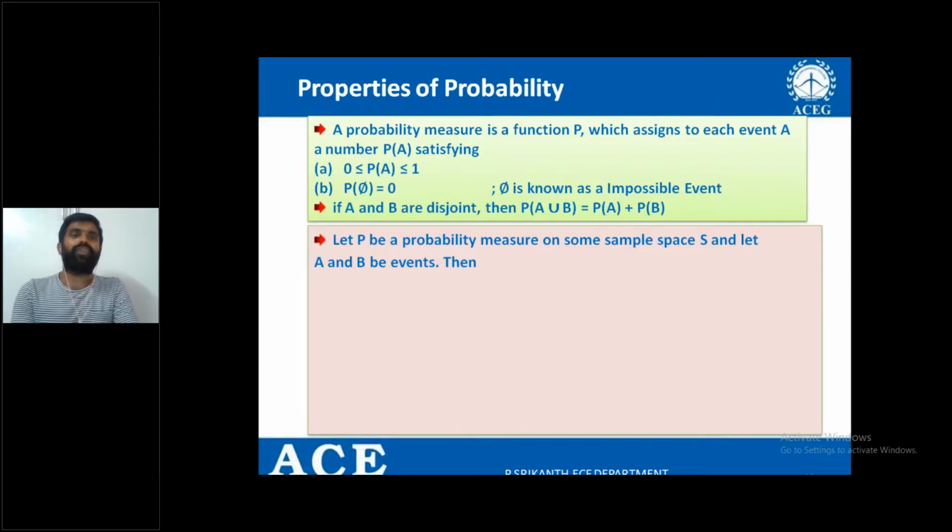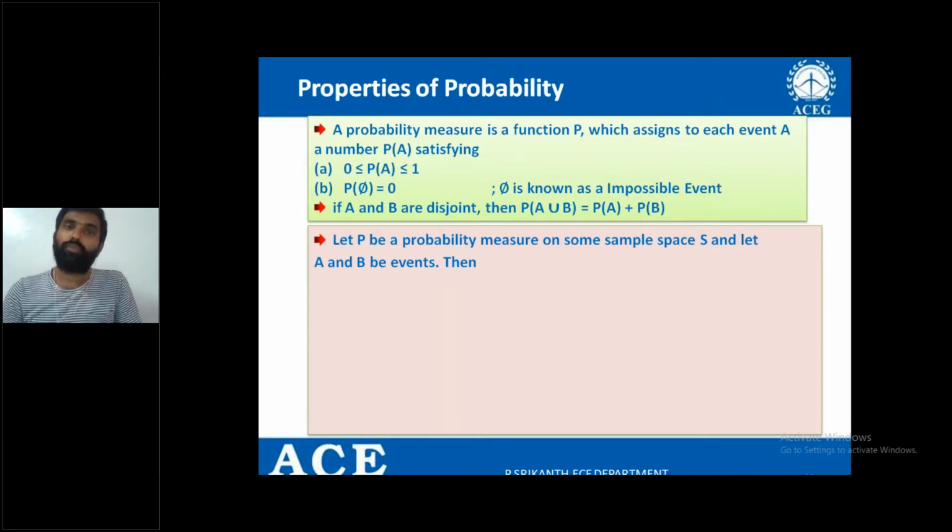And at the same time, if A and B are disjoint events, you can also write P of A union B equal to P of A plus P of B. Why? Because if A and B are disjoint, P of A intersection B is 0. In the previous slide itself, we have seen the relation between P of A intersection B and P of A union B. If P of A intersection B is 0, P of A union B equals P of A plus P of B. So these are basic properties.